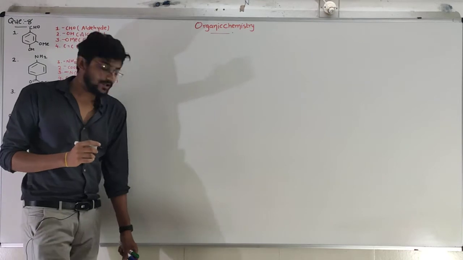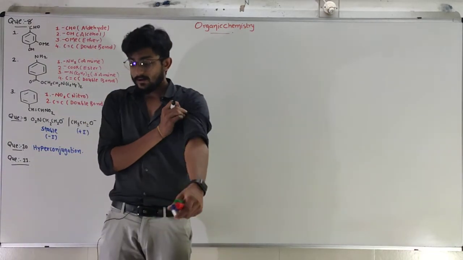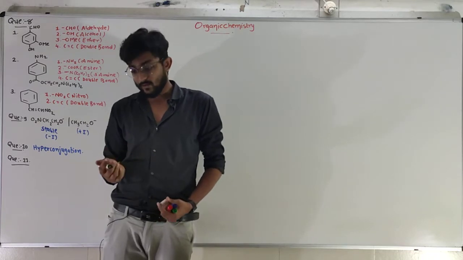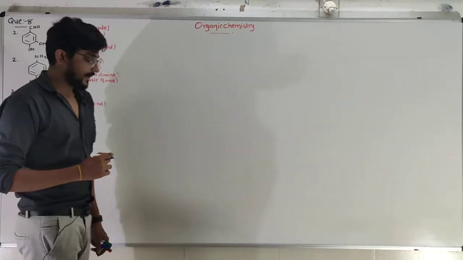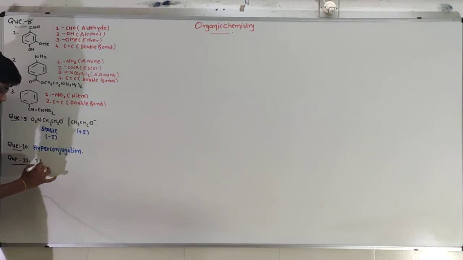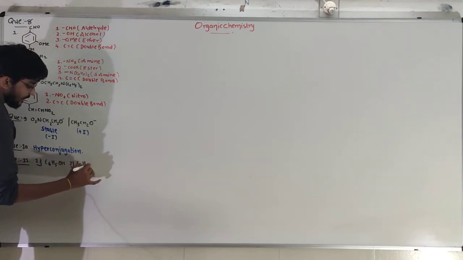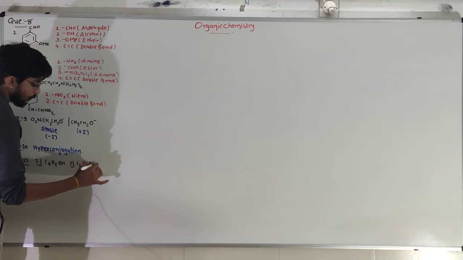Give resonance structure of the following compounds, okay, and electron transfer arrows. First compound is C6H5OH and the second one is C6H5NO2.